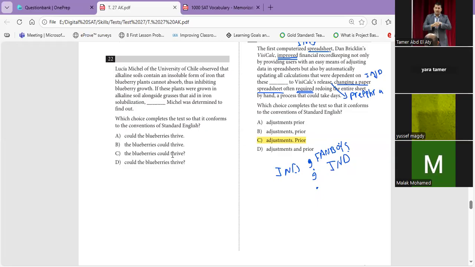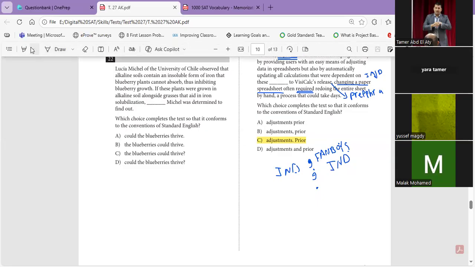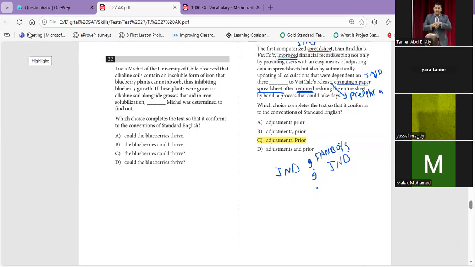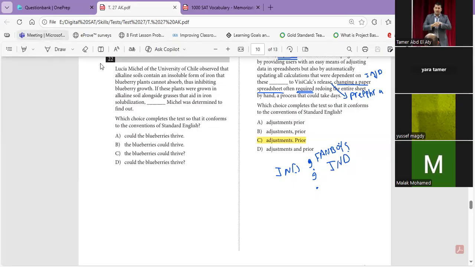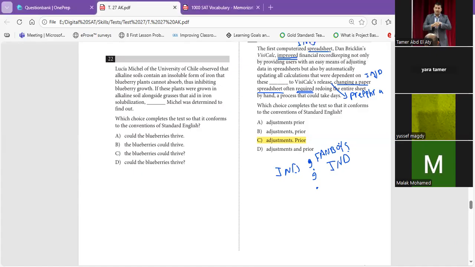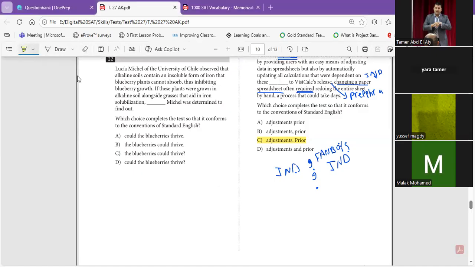So number 1, I have to decide: is this a declarative sentence or an interrogative sentence? Just to choose between the full stop and the question mark, and then I'm going to tell you what I'm going to do later. Okay, so I'm going to take from the full stop here.